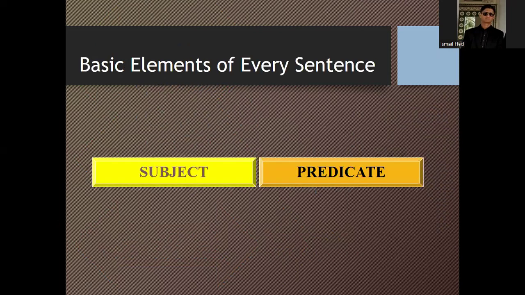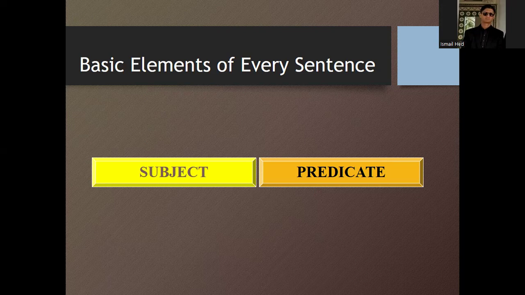by one. As you can see, any sentence can be divided into two main parts. In order for a sentence to exist, these two are extremely important. One is subject and the other one is predicate. Subject is the doer, actor, or performer about which the whole idea of the sentence is.